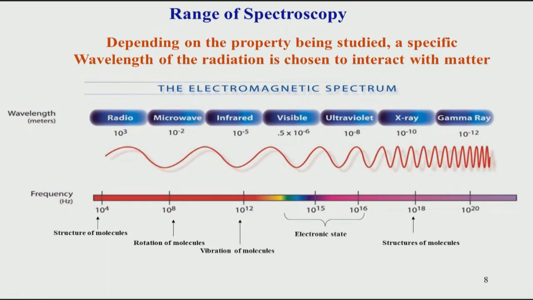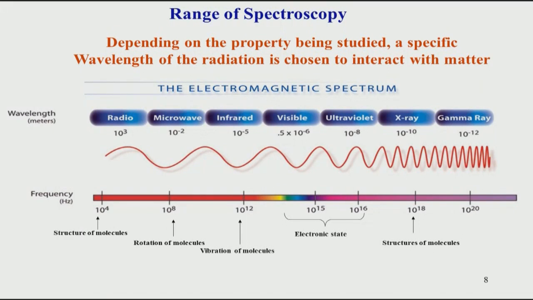Ultraviolet is higher energy, and further on the very high energy electromagnetic radiations are called X-rays. One very famous application is X-ray crystallography, where we look at structures of molecules. Further up in energy are gamma rays. These are the different energy ranges to which molecules can respond, depending on their composition and structure.